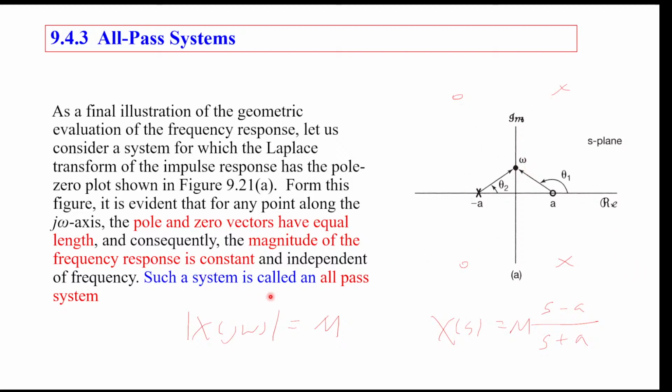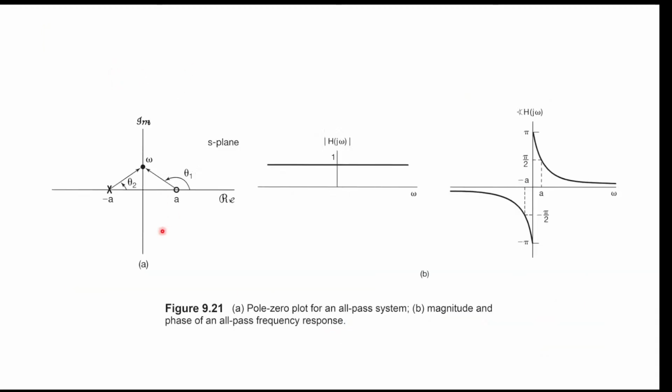And yeah, that's why it's called the all-pass system, because the magnitude of this big H of j omega will always be a constant, but it can have a different angle. You can have a different angle when you change omega. So there is some phase on your big H of j omega, because the angle will be this theta 1 subtracted with theta 2, and it will change when you change omega. Here is an example of an all-pass system with just one zero and one pole, and it has this change of angle.